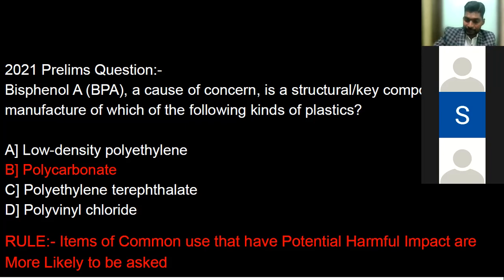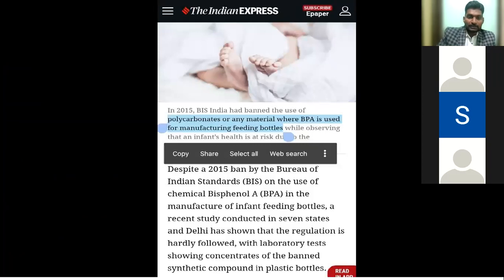Now, let me share something with you. This news piece was there in the news just a few months before the exam, Prelims 2021. Sagna, can you read the highlighted portion, the upper portion of the text? This is from the Indian Express. Yes, sir. The polycarbonates or any material where BPA is used for manufacturing feeding bottles.